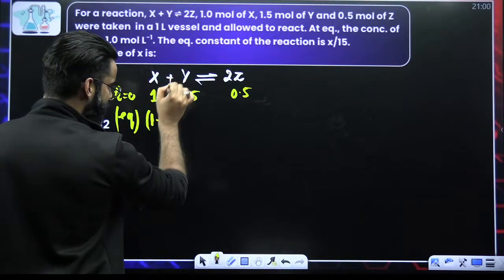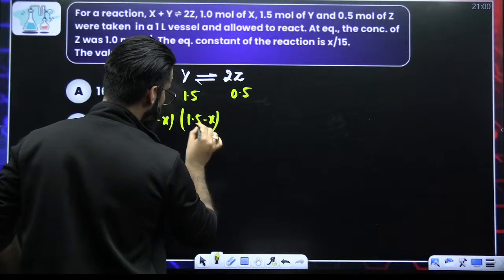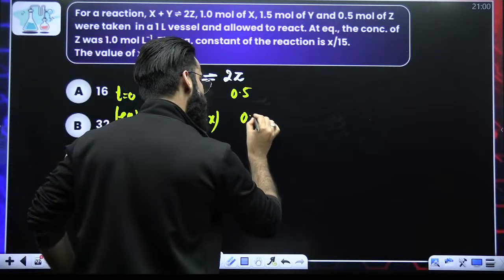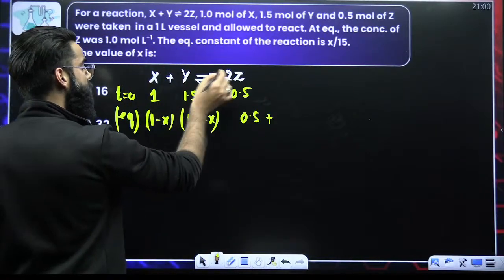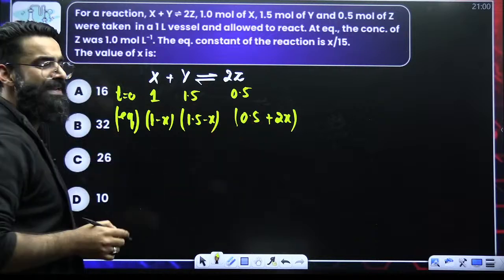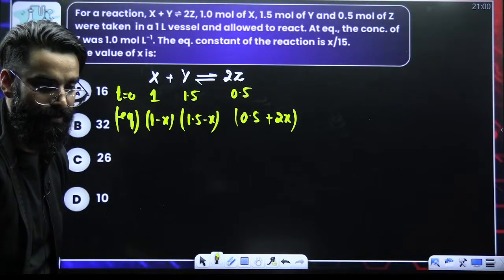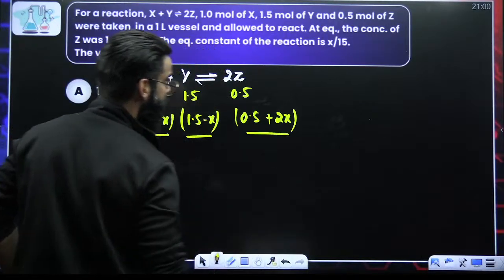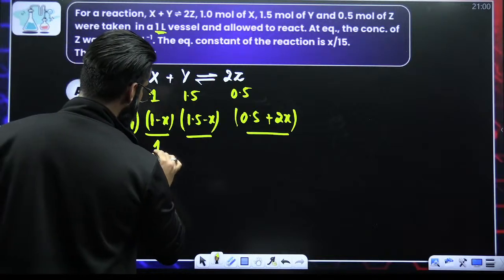Now 1 mole of X reacts with 1 mole of Y, so x will react with x. So I'll be left with 1.5 minus x. These are the moles of Y present in the container at equilibrium. Already there were 0.5 moles of Z in the container. Now some new moles of Z would have got formed. 1 gives 2, so x would give 2x. So these are the moles of reactants and products present in the container at equilibrium. Now, my dear students, divide these moles by the total volume. How much is the total volume? That's 1 liter. So divide each of them by 1.